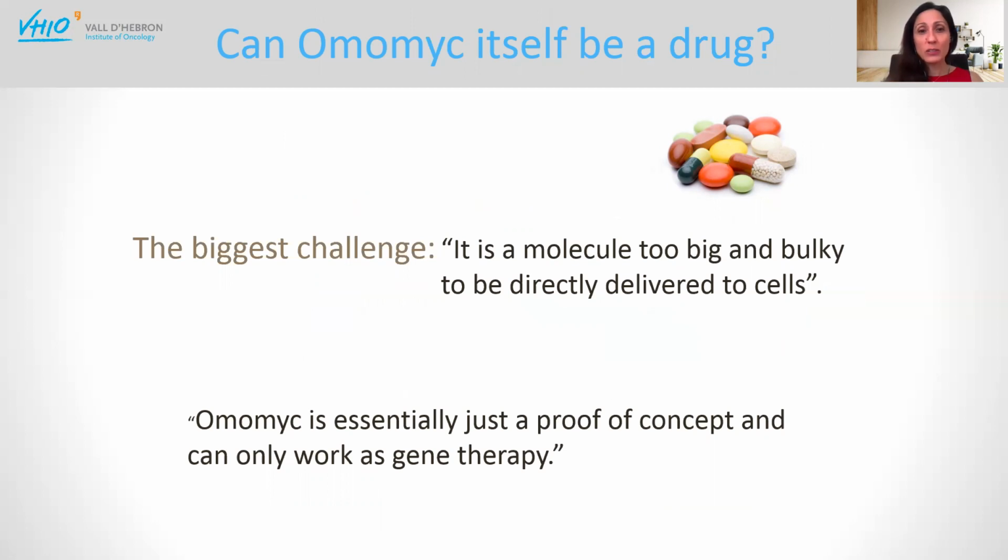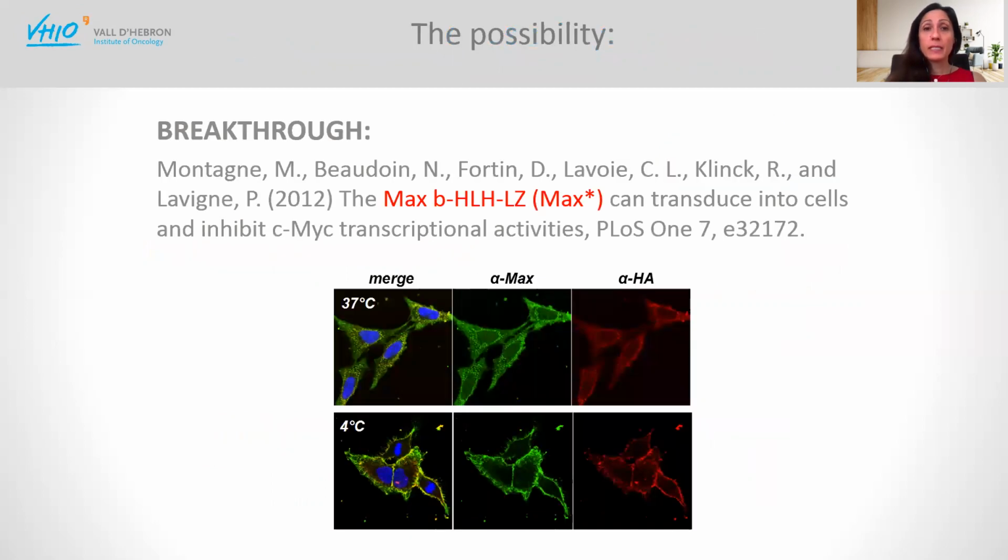Here we encountered possibly the biggest challenge, because it was a renowned notion out there that MYC was just a proof of concept. There were reviews stating that it was a molecule too big and bulky to be directly delivered to cells, so it was bound to be a proof of concept and it could only work as gene therapy. However, in 2012, Pierre Lavigne in Sherbrooke published this interesting paper showing that the MAX bHLH-Zip domain, which he called MAX-star, was able to transduce cells spontaneously and exert some anti-MYC transcriptional activity.